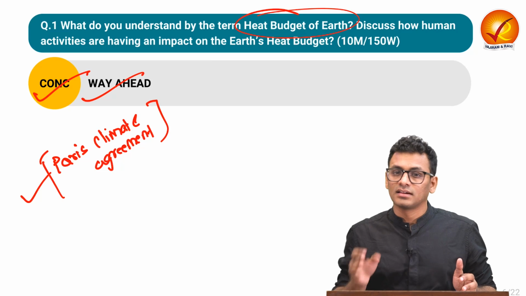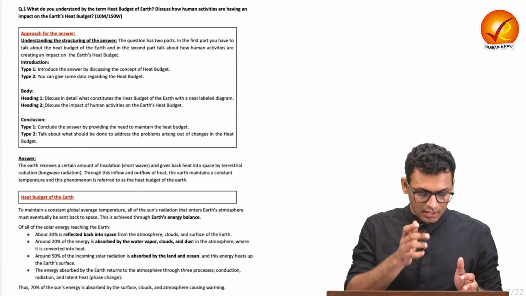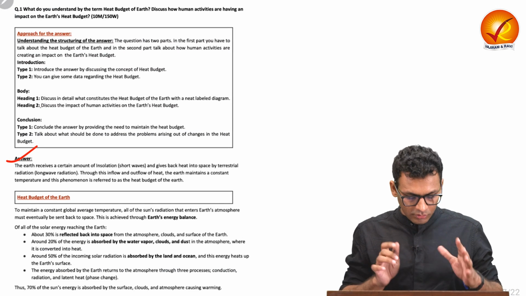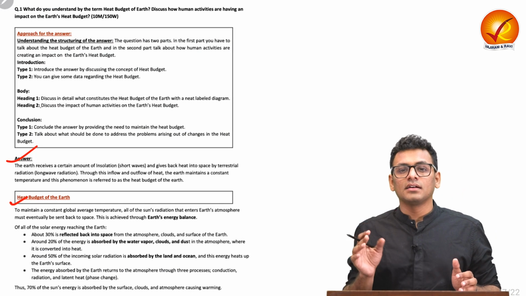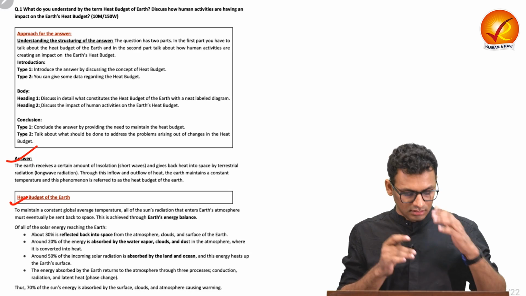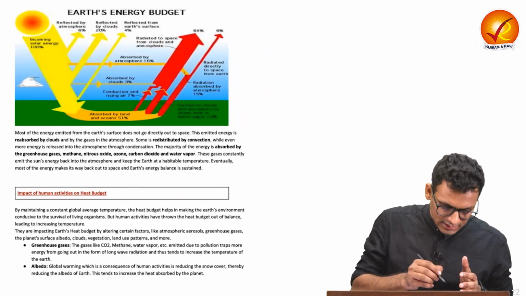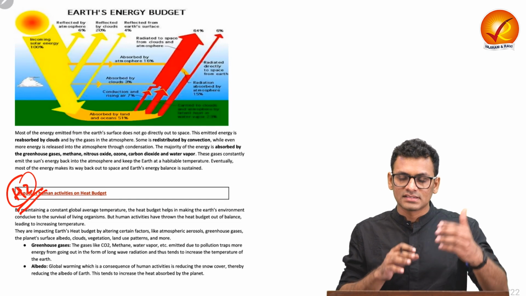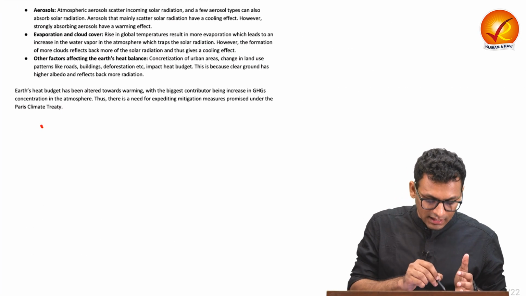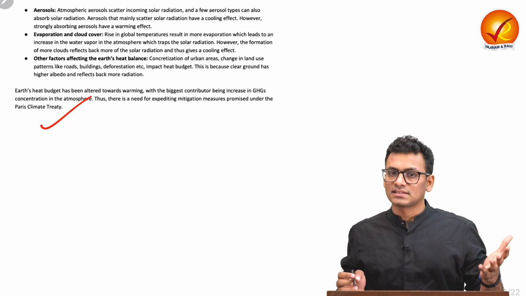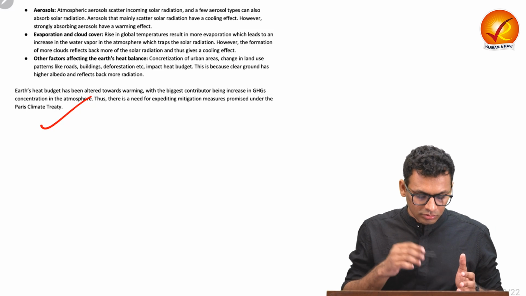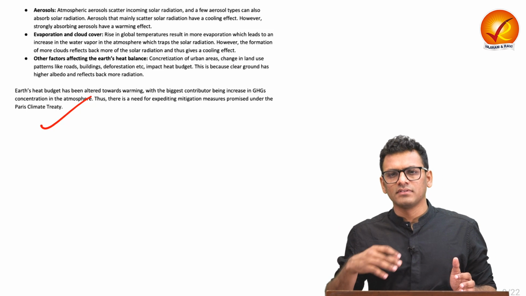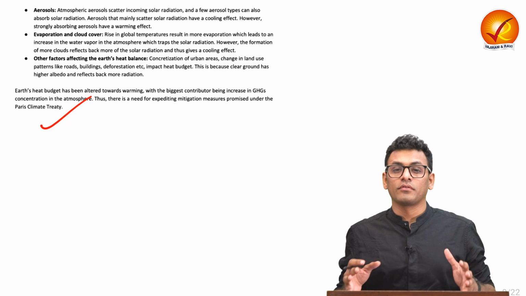Let us see the model answer and understand how can we structure our answer writing. Firstly, in the introduction, you can give the definition of heat budget in a brief amount. Then you can expand the idea through explaining the process involved in the heading 1 of the body. In heading 2, you can talk about the impact of human activities on heat budget and list down different impact proof points. And lastly, you can conclude with Paris Climate Treaty, and you can also talk about how the heat budget is altering through different greenhouse gases, and thereby we need to mitigate the same. So that is all for question number 1.